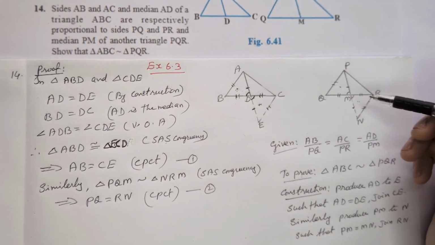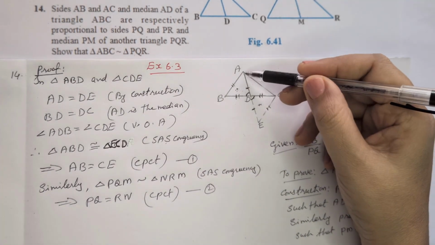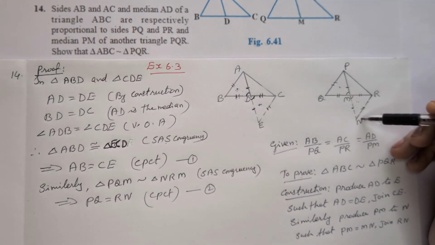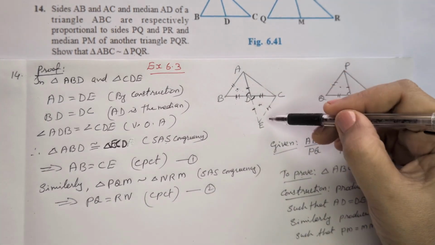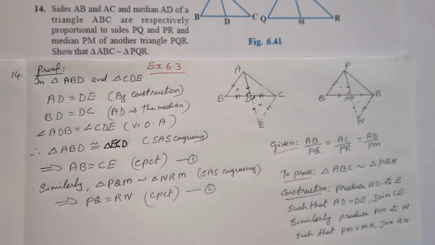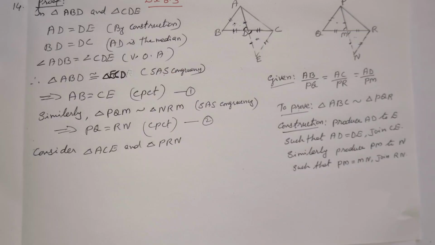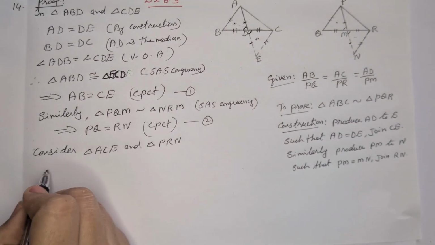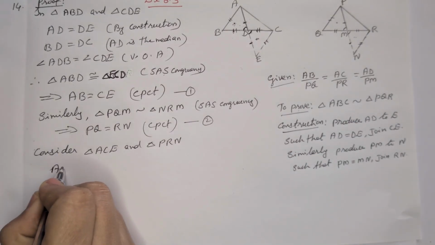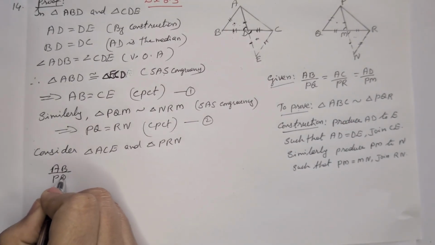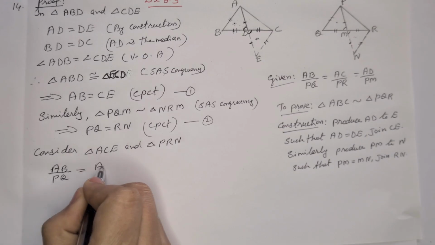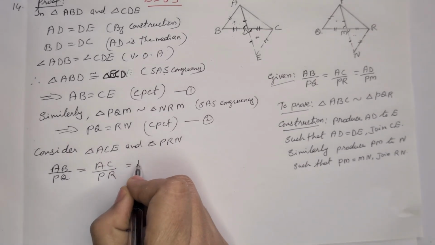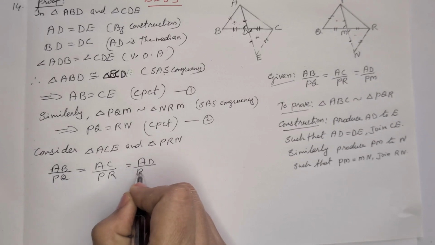Next we prove that triangle ACE is similar to triangle PRN. Here all these ratios are given: AB by PQ is equal to AC by PR is equal to AD by PM.